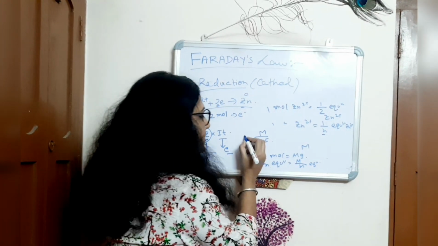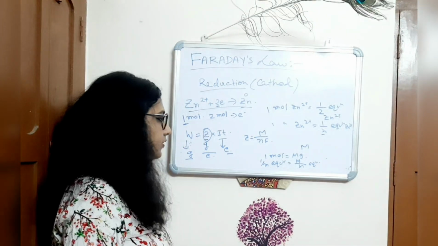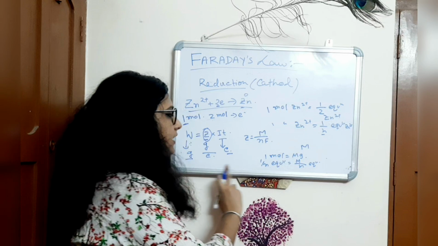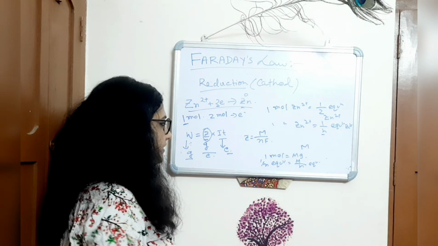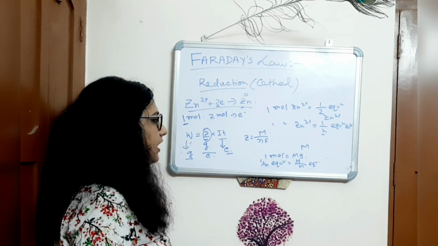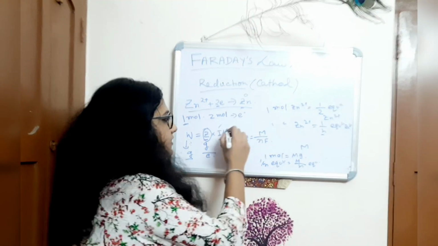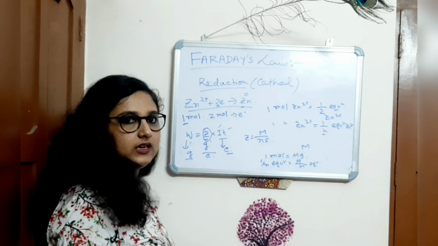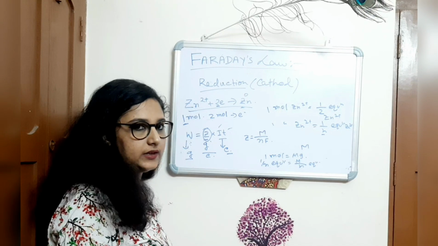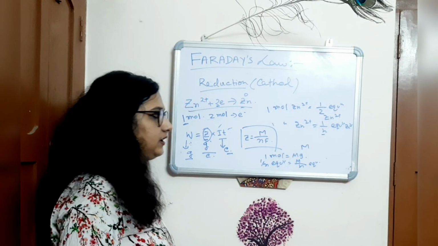That's why Z is equal to M by n into F. So this is Faraday's law: W is equal to ZIT, where I is current, T is time, and Z is the electrochemical equivalent weight, equal to M by n into F.